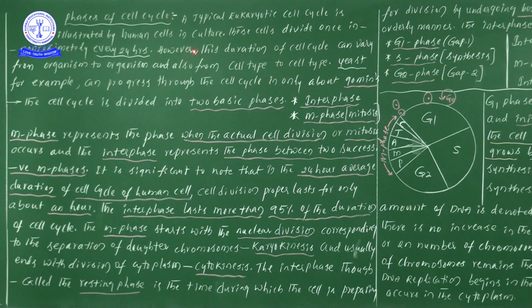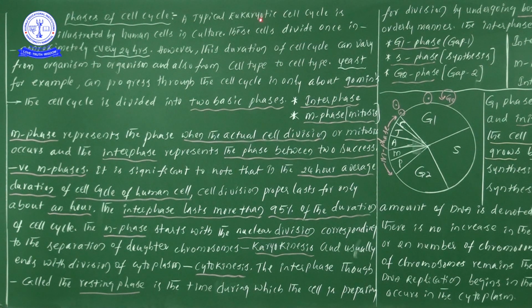However, the duration of a cell cycle can vary from organism to organism. Here, human cells divide in 24 hours, and human cells are eukaryotic cells.